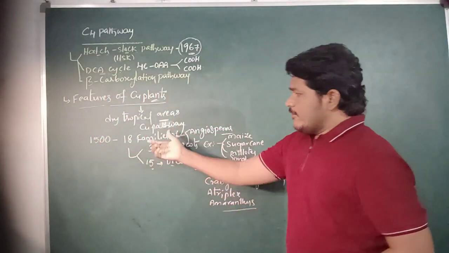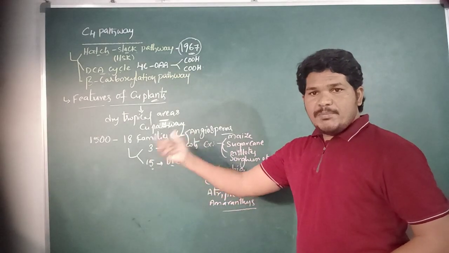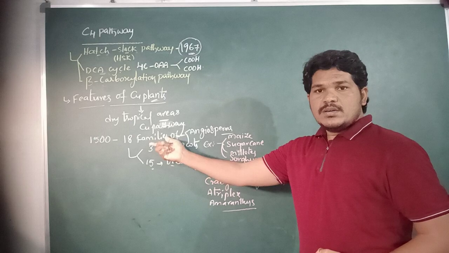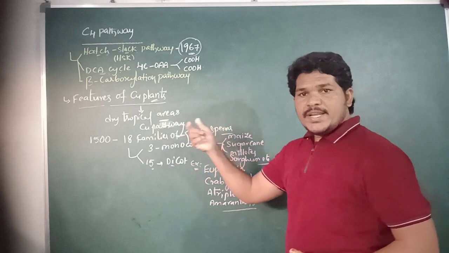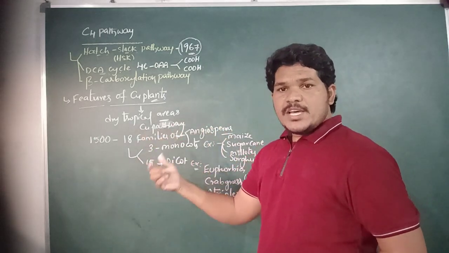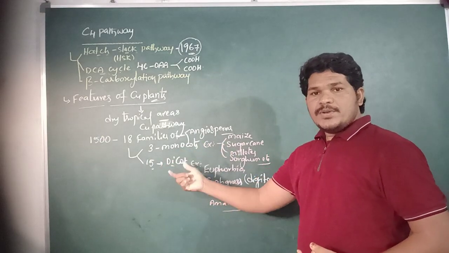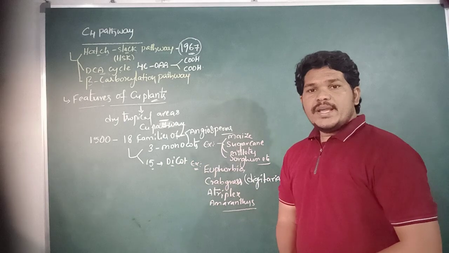So there are 1500 C4 plants known, belonging to 18 families of angiosperms. Out of 18 families, 3 belong to monocotyledons and 15 belong to dicotyledons.